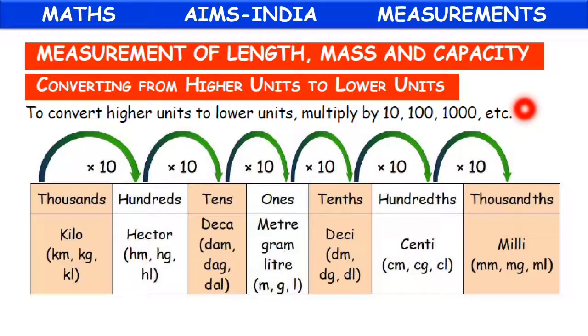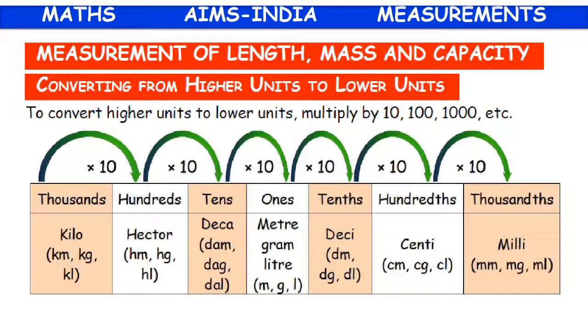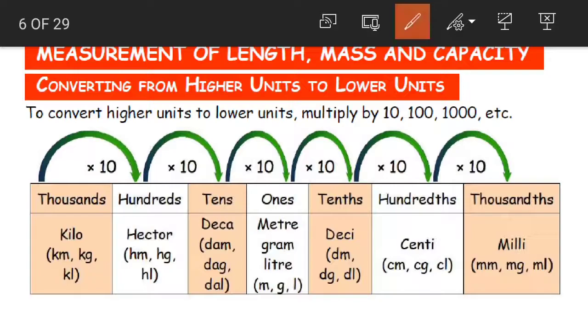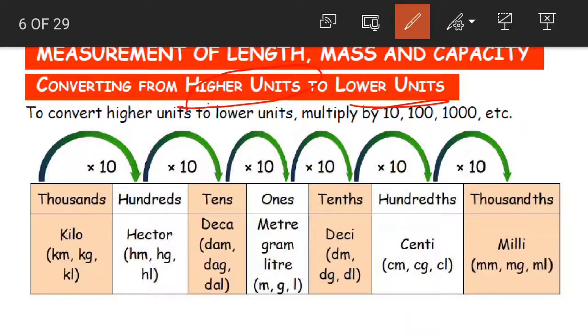Now as we have learned the different units of capacities, let us learn how to convert the units from higher to lower units. Yes children, we've already learned this in your previous standard. For example, like converting meters into kilometers or say liters into milliliters. Yes, so what was the rule there? When we are converting from higher units to lower units, for example, converting of higher to lower. Yes, so we have kilometers and then we have decimeters. We want to convert kilometers into decimeters.